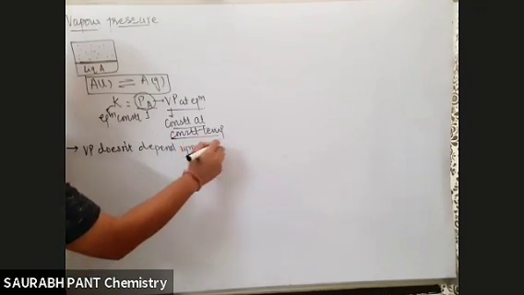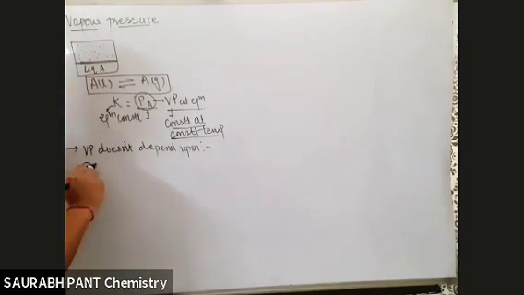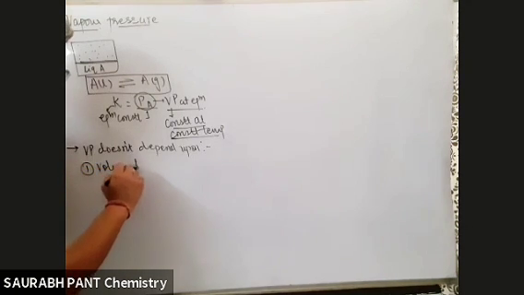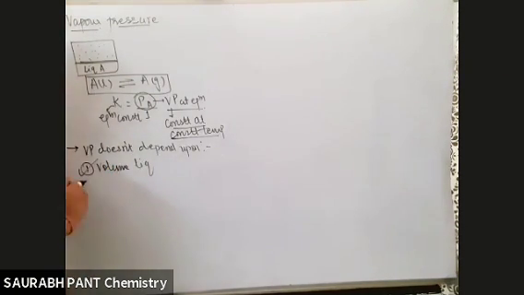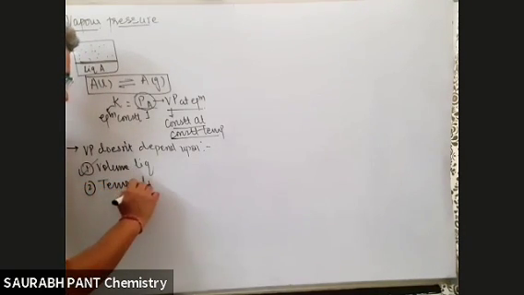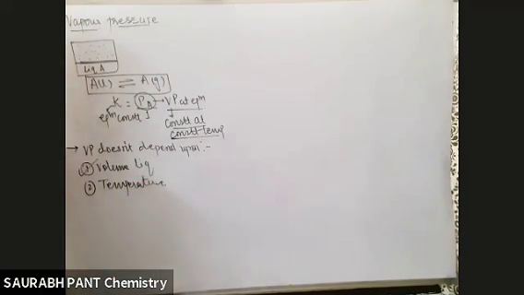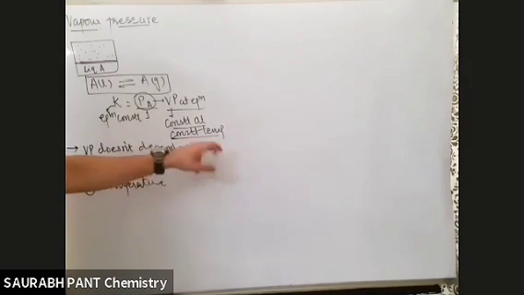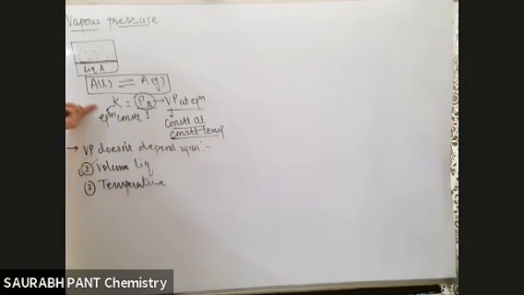For a liquid, the vapor pressure does not depend upon, number 1, the volume of liquid. Absolutely correct. It does not depend upon the volume of liquid. Number 2, temperature. Very wrong, it obviously depends upon temperature. It is a constant at constant temperature. If you change temperature, K will change, so the vapor pressure at equilibrium will change.